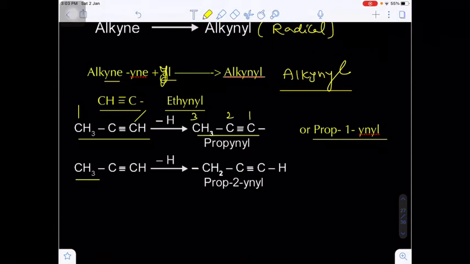Then the carbon numbering changes and the triple bond is on the second and third carbon, so we take the lower number 2. That's why prop-2-ynyl, or 2-propynyl.